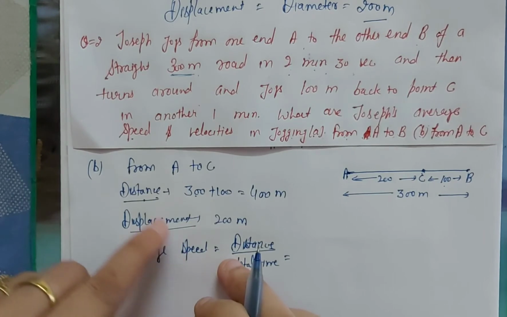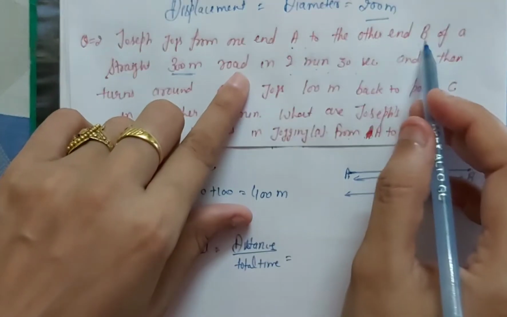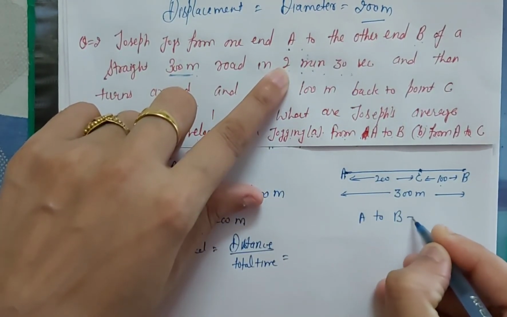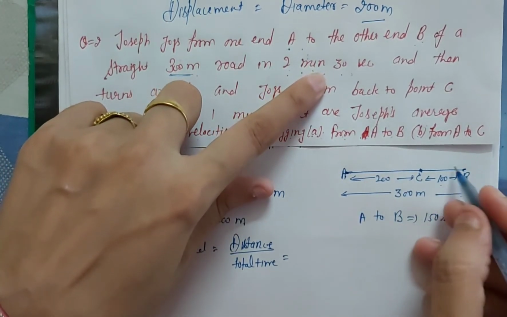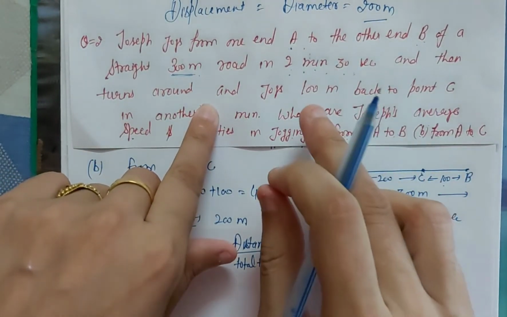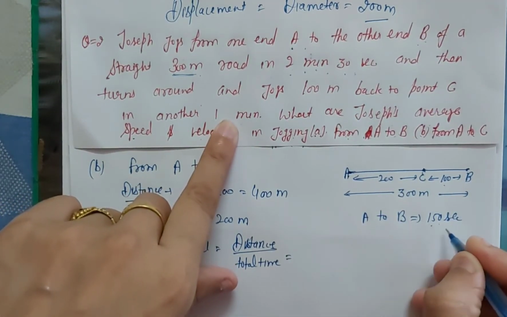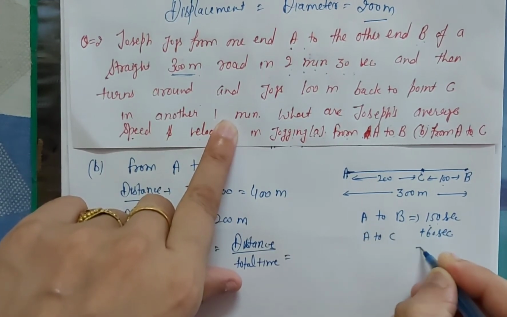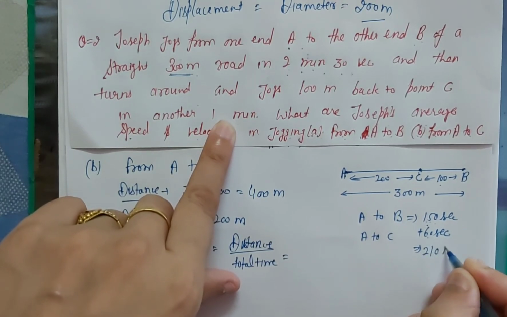Now what is the time in case of A to C? Firstly, A to B time is 2 minutes 30 seconds, which means 150 seconds. And then when Joseph turns around and comes back, the time is 1 minute. So 150 seconds plus 60 seconds from A to C, that means 150 plus 60 is equal to 210 seconds.